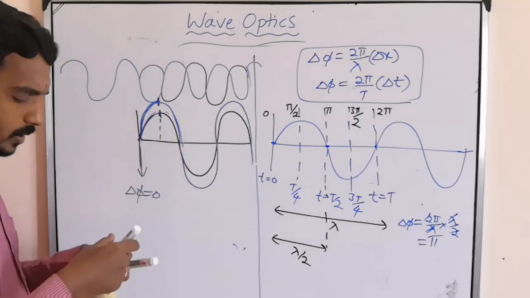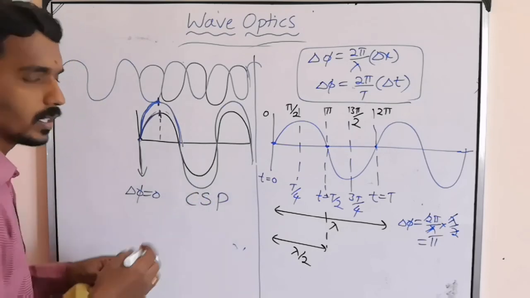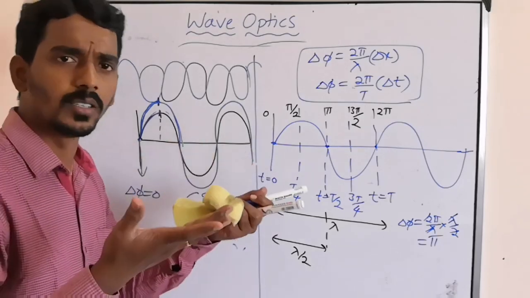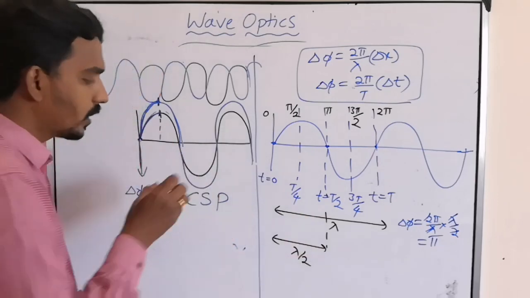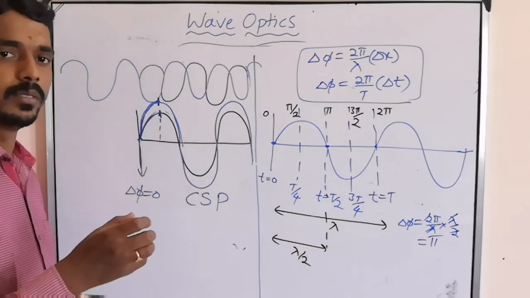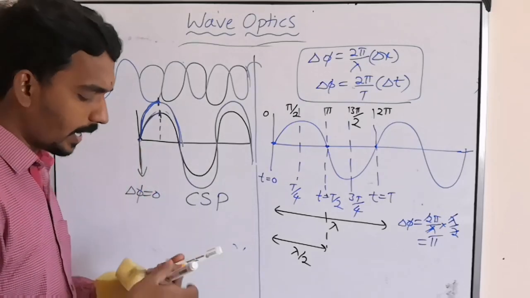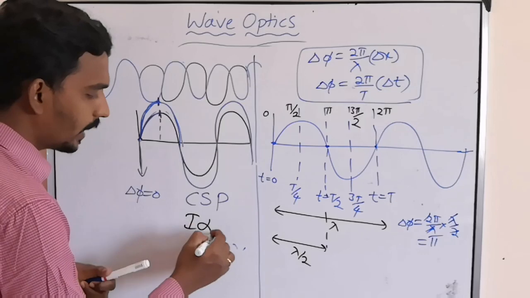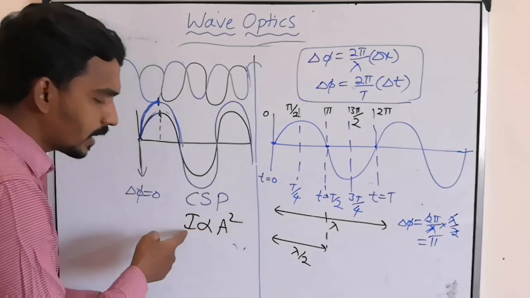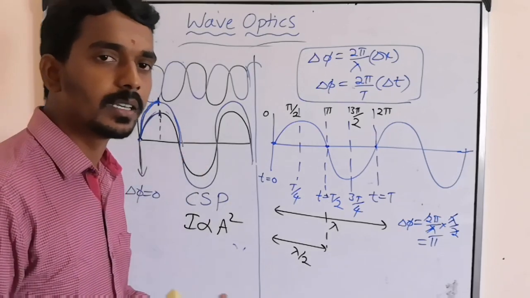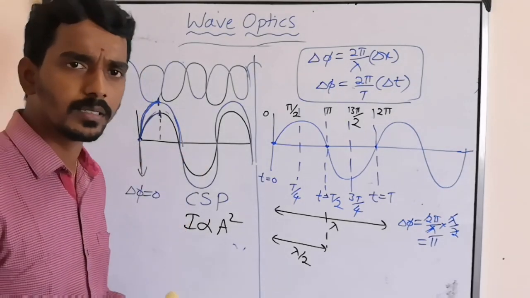Such kind of superposition is called constructive superposition. Why? Because in construction you are building up something. What are you building up? Amplitude. So here amplitude is increasing, and I gave the relation that intensity is proportional to A squared. So as amplitude increases, intensity also increases. But this does not always happen.